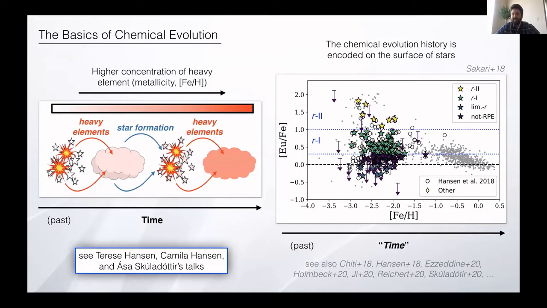And all of this is encoded into stellar abundances. For example, here is an example from the RPA survey, europium over iron. This is showing the metal poor stars at low metallicity. Those are really interesting because they probe the chemical composition of the interstellar medium as it was in the early universe.